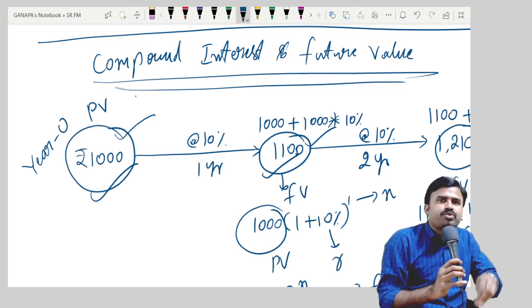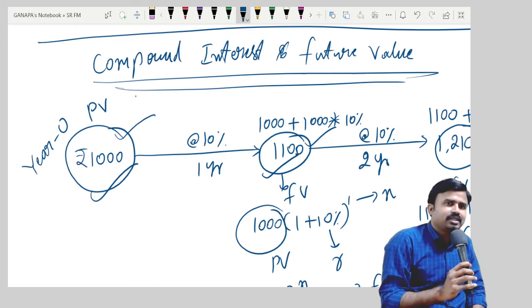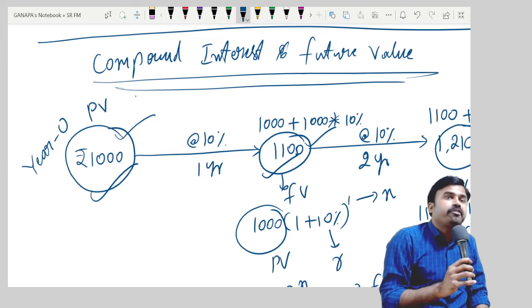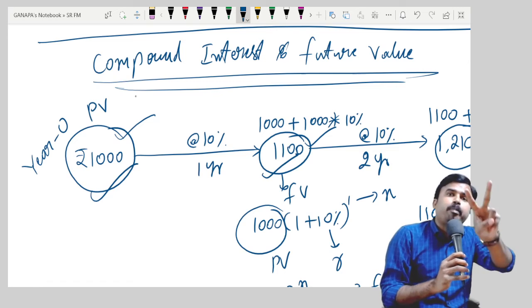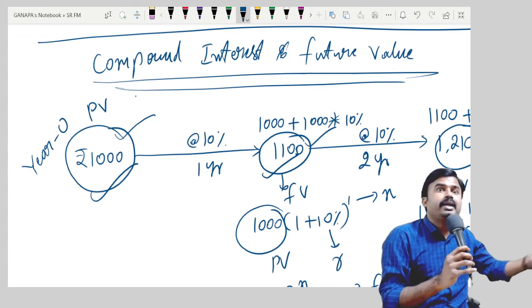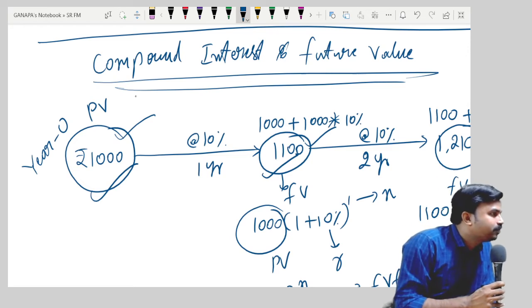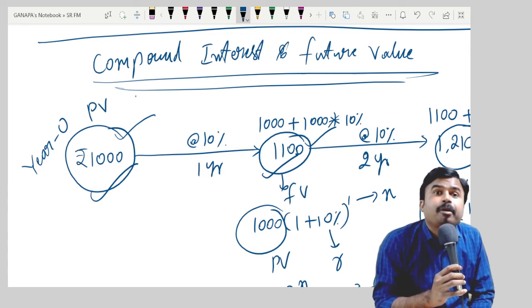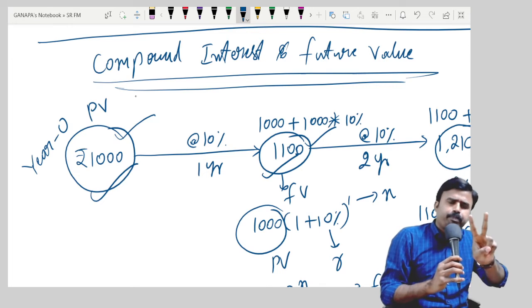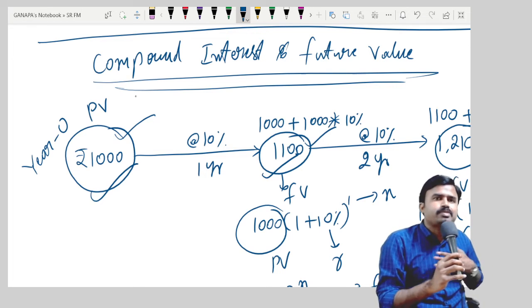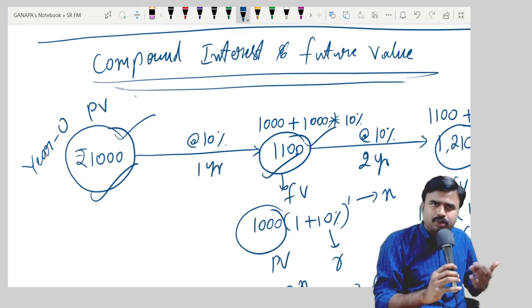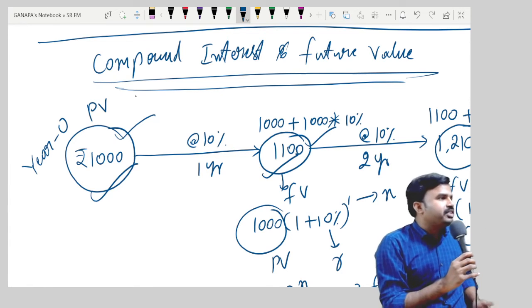In our context, we are discussing interest. If it is a business, your future value will be loaded with two components. One is my investment, the other one is my profit. The principal investment is invested in the business in year 0, and the second one is the profit which I am expecting.